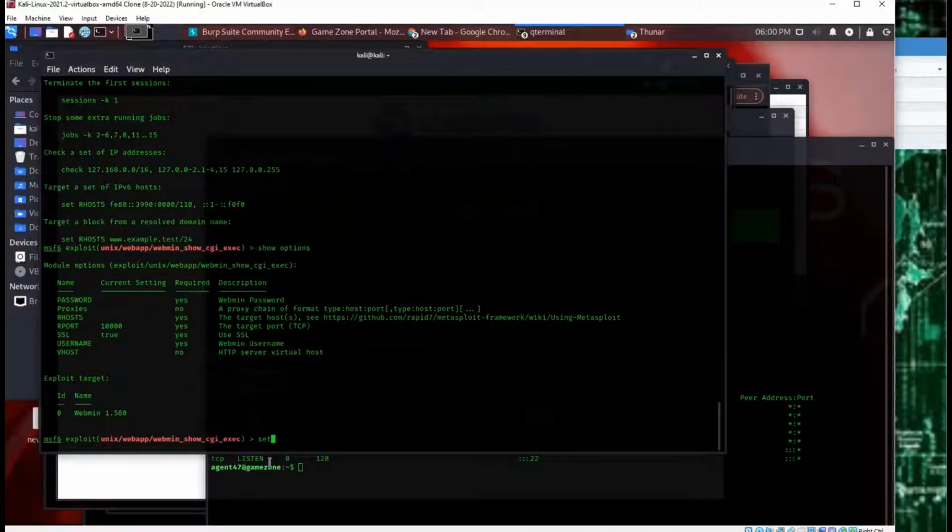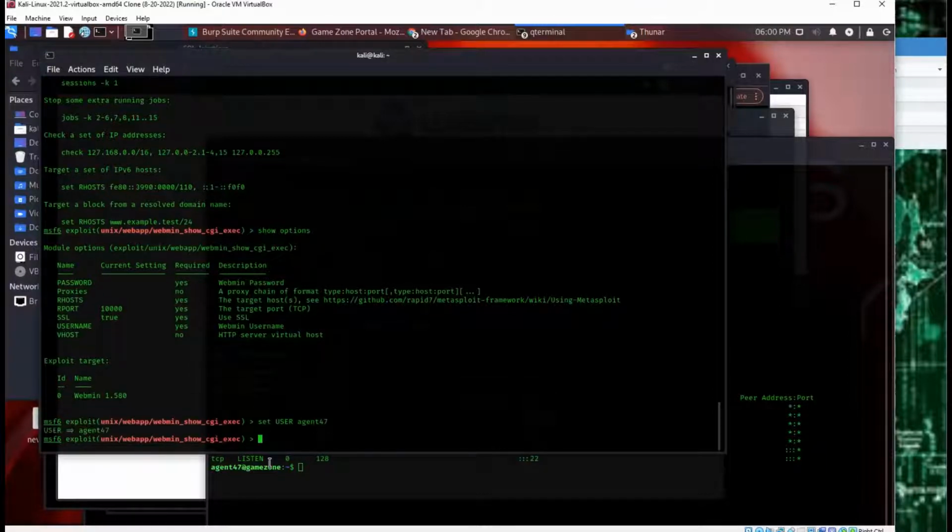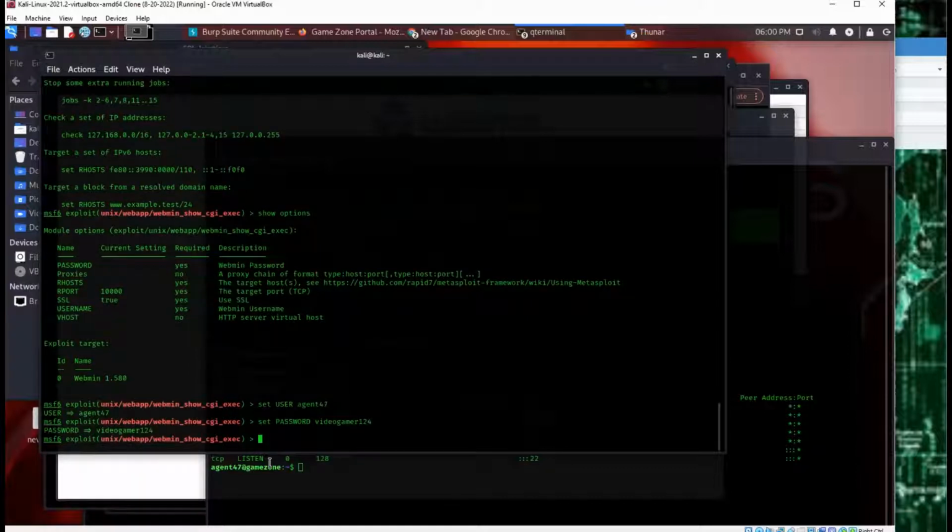Set user. Set password, video gamer 24. Right, and set payload, and we're going to want to use the Linux payload. Unix actually. Unix reverse. Okay,